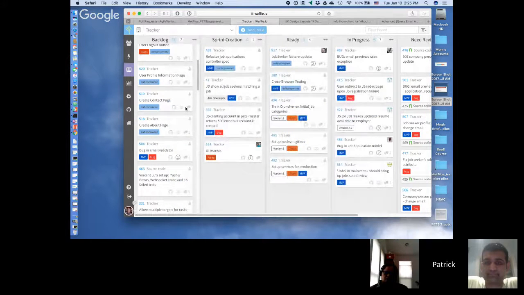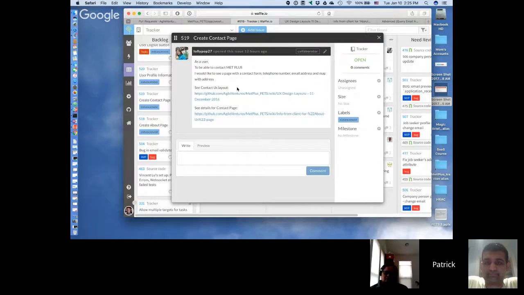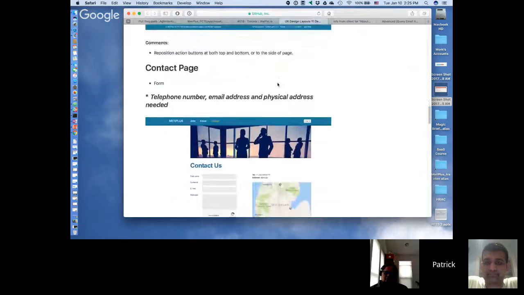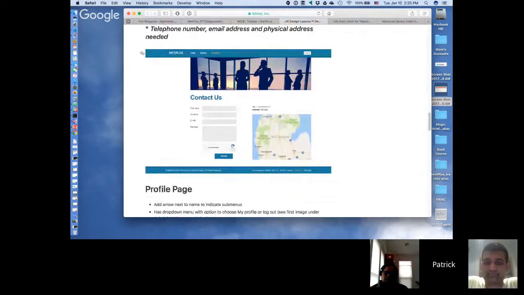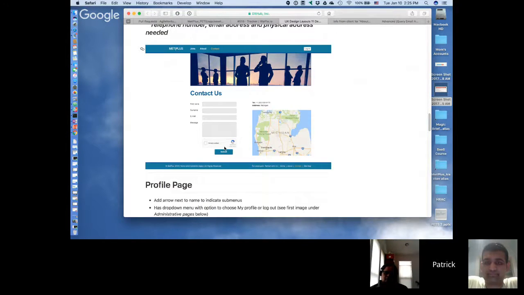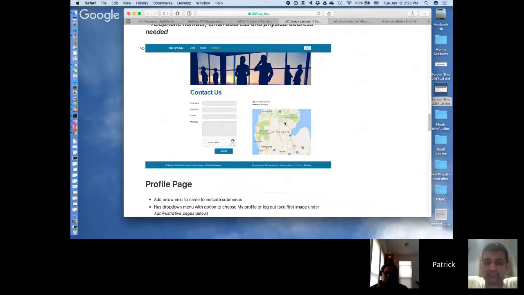Why don't we go through a few, and I think we can vote once on all of the stories that look alike, because they'll have the same weighting, right? So contact page, the contact page itself looks like this. So stock photo, contact us. A little complexity here because we have a CAPTCHA that we have to implement. There's probably a gem that can do that. And then we want to show on a map where this organization resides.